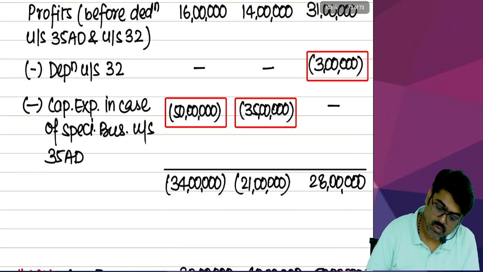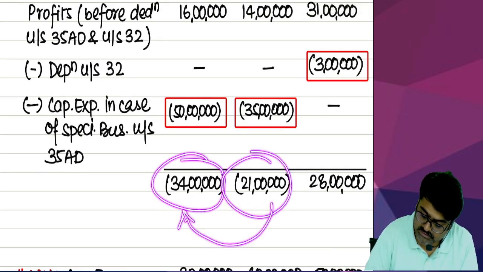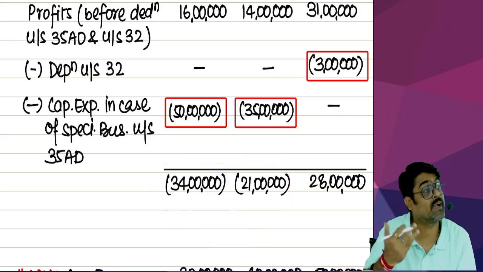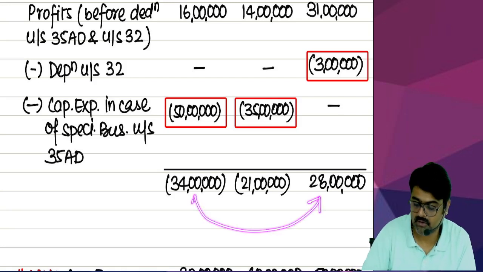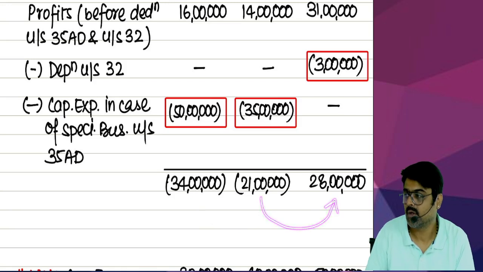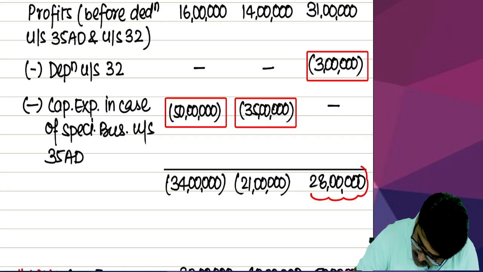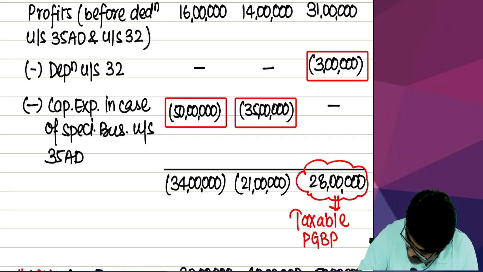So if you had profit of one business and loss of another business, this can be set off against this and this can be set off against this, then there is no problem. Because loss of a specified business can be set off against profit of another specified business. This could have been done, but this loss cannot be set off against profit of normal business. So this year, what will be your taxable PGBP income? Full 28 lakhs. This will be your taxable PGBP income. On this 28 lakh, you are going to pay tax.